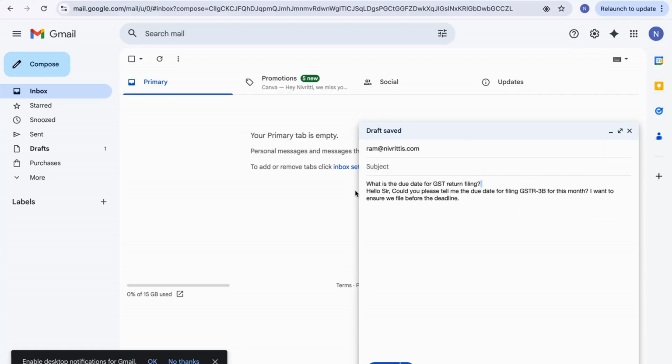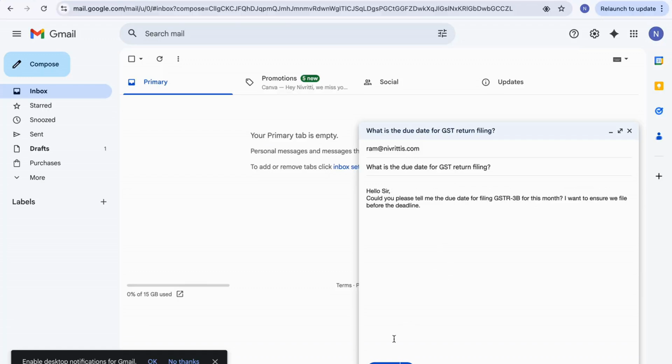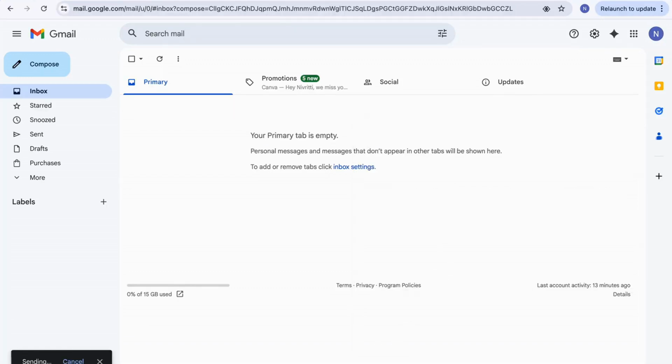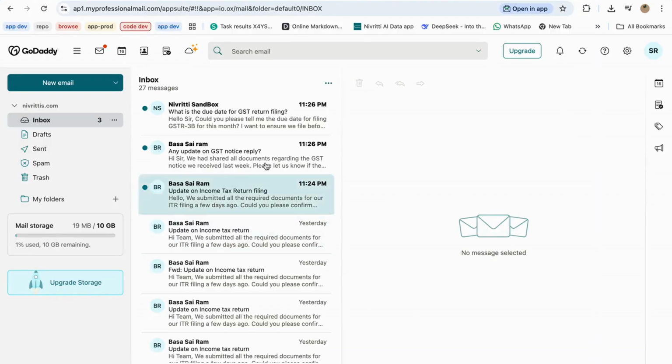And once these emails reach the inbox, our AI automation workflow should automatically read them, understand what the client is asking, find the relevant information from the FAQ or the client service data, and generate the appropriate reply. So now let's wait for a moment, and if you observe here, the CA firm received all the emails from the clients.